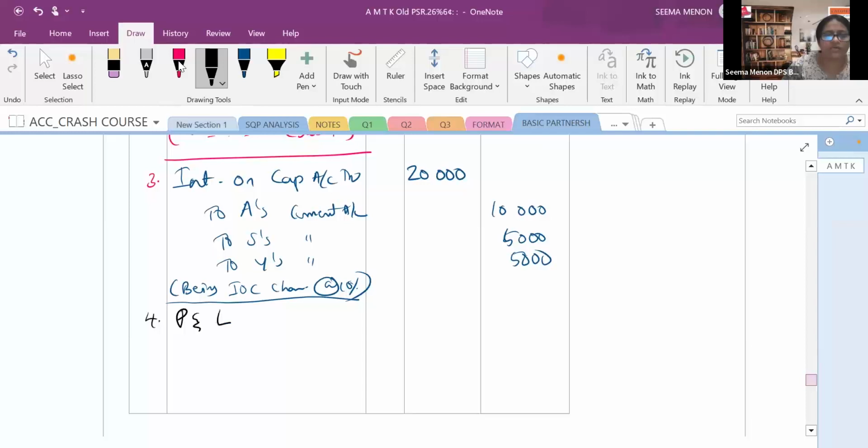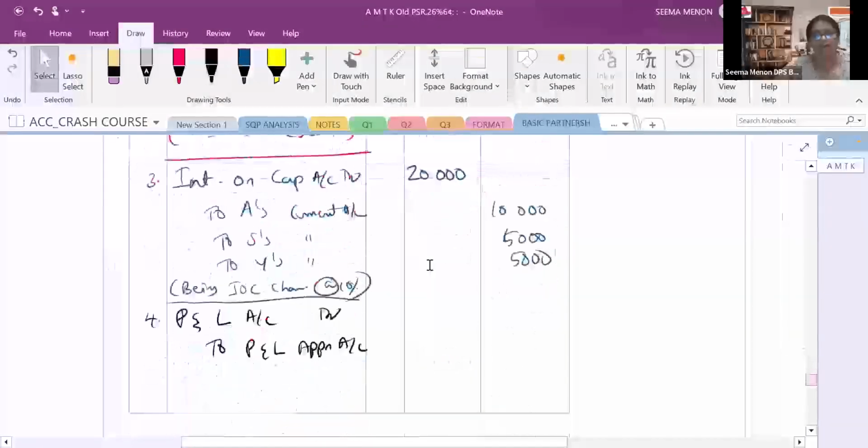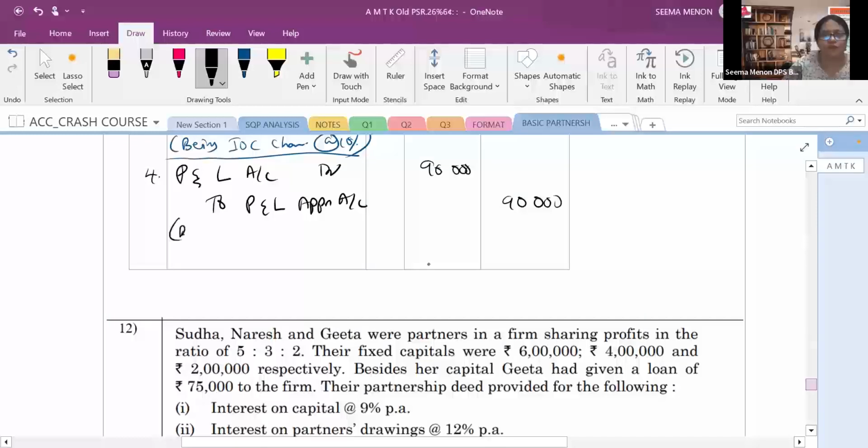So your journal entry is that profit and loss account debit to P&L appropriation account. Because P&L appropriation account, on which side do you write this? Credit side. That is why profit and loss appropriation account you credit. How much? It is 90,000. Now you will write 90,000, 90,000. Being net profit transferred to profit and loss appropriation. I am writing the short way, to P&L appropriation account. Right, children? That also we have done.